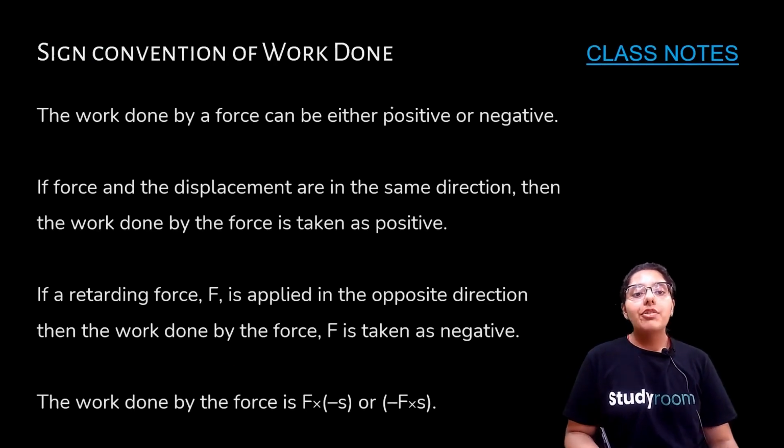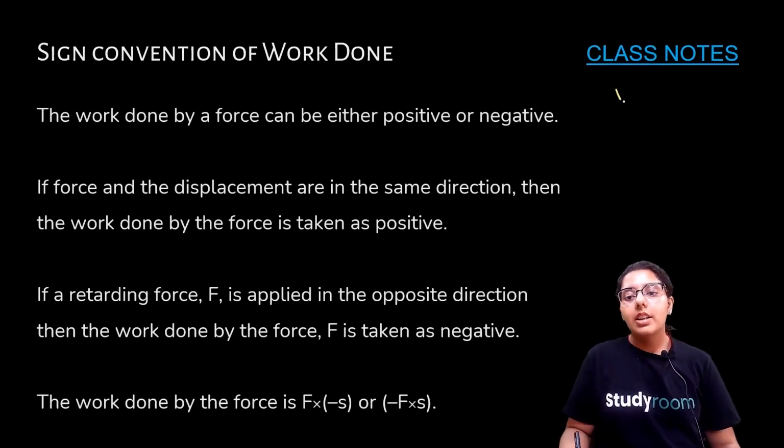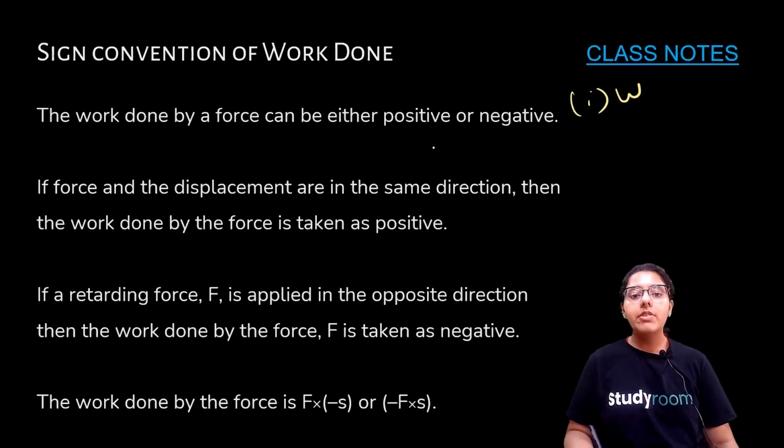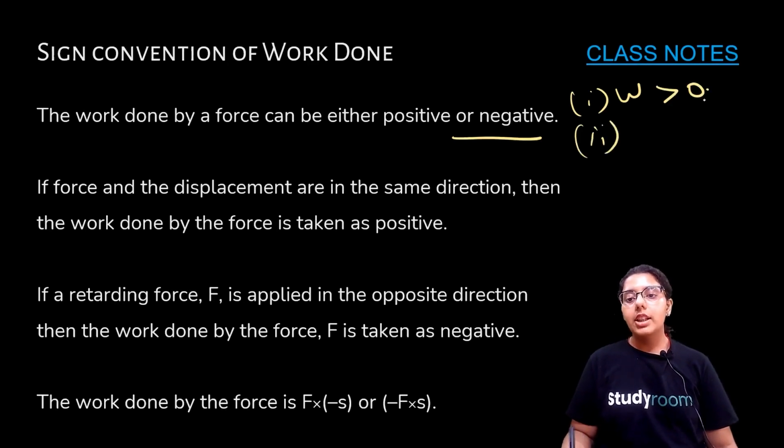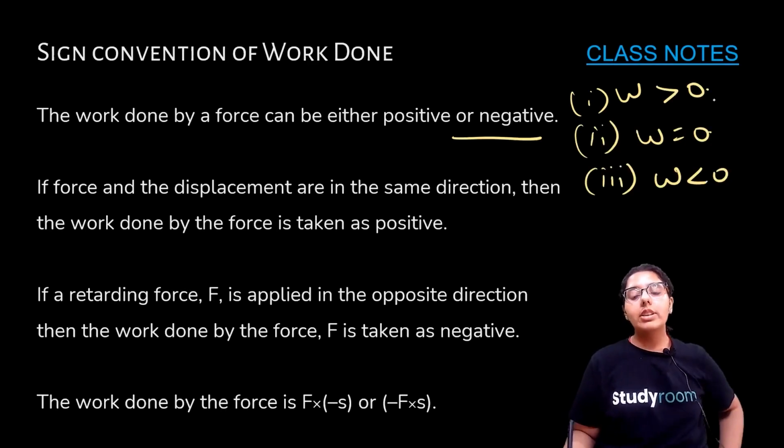Sign convention of work done. The work done can either be positive or negative or 0, right? So either work done is positive, work done greater than 0, or work done is equal to 0, and third case, work done less than 0. Let's discuss all the three cases.